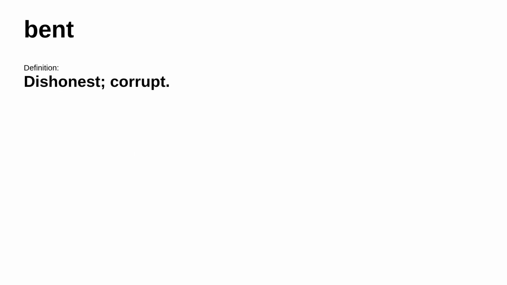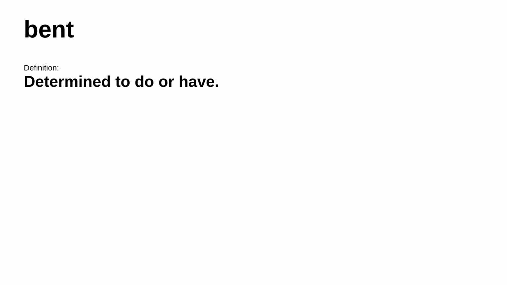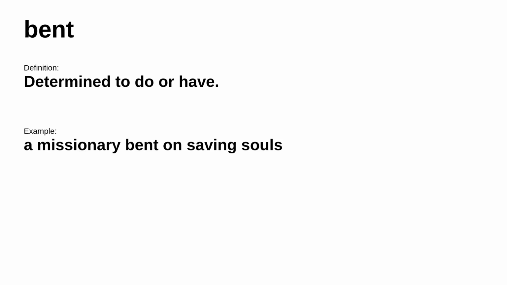However, in a different situation, it means dishonest, corrupt. Consider this example, a bent cop. In other places, it means homosexual. Other words that mean the same are gay, lesbian, lesbigay. However, in a different situation, it's defined as determined to do or have. Consider this example, a missionary bent on saving souls.